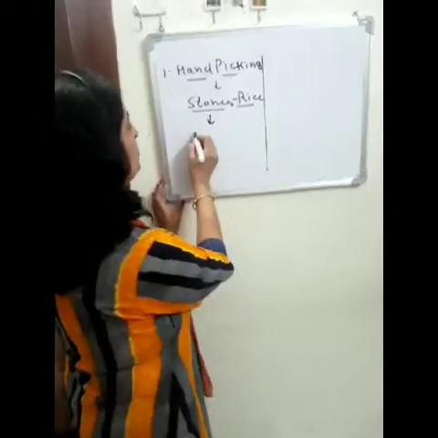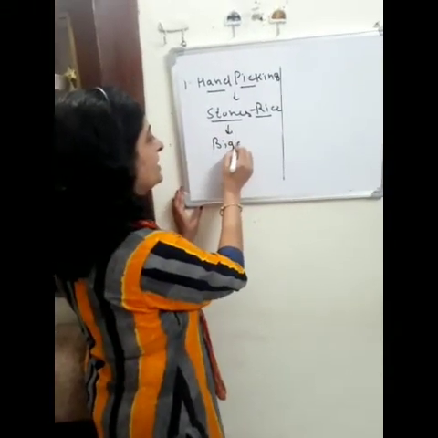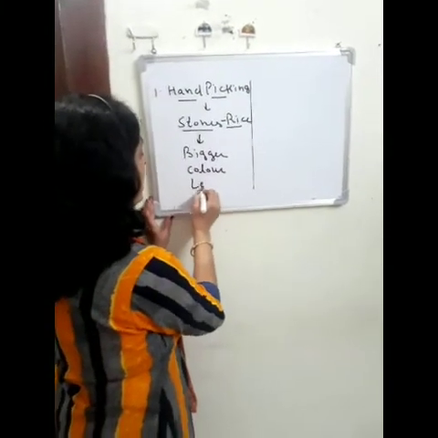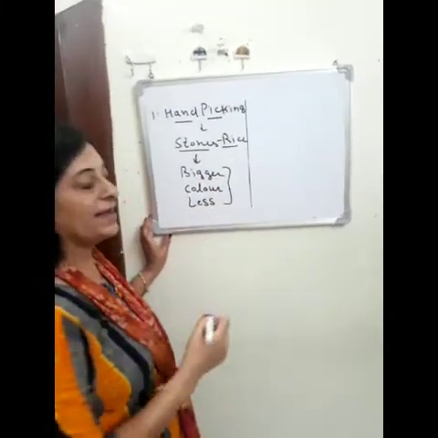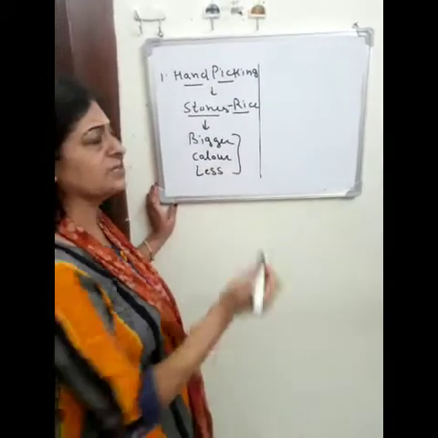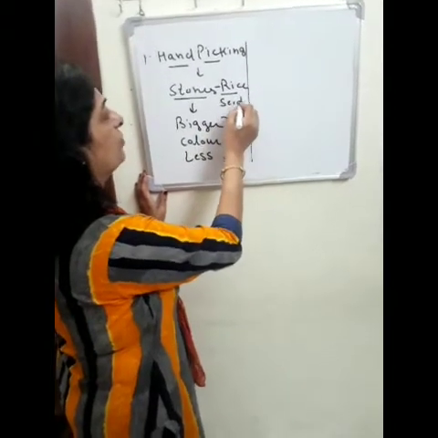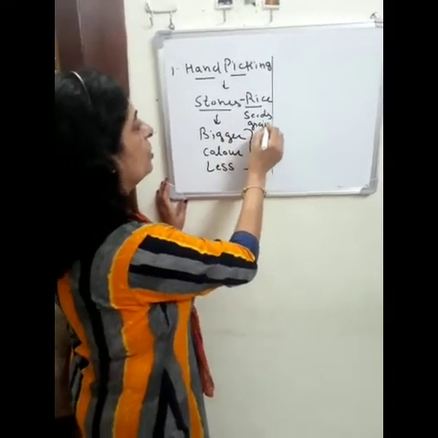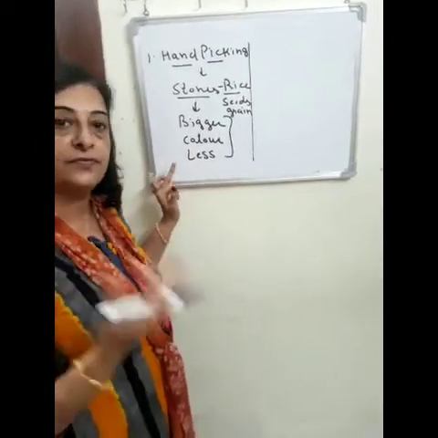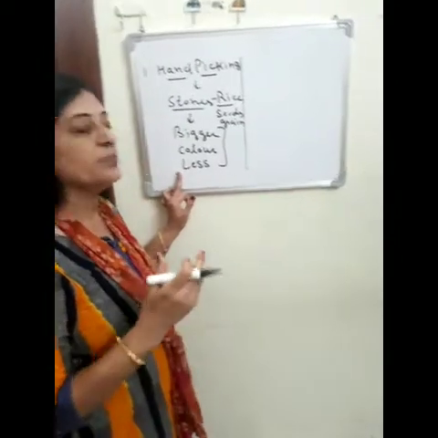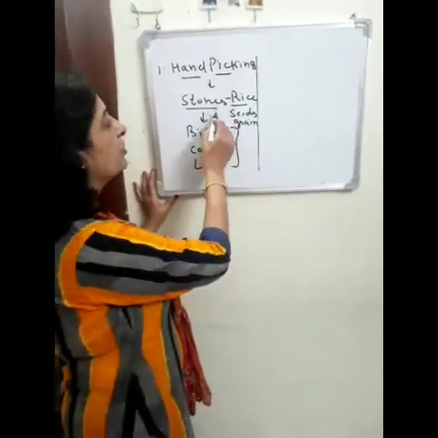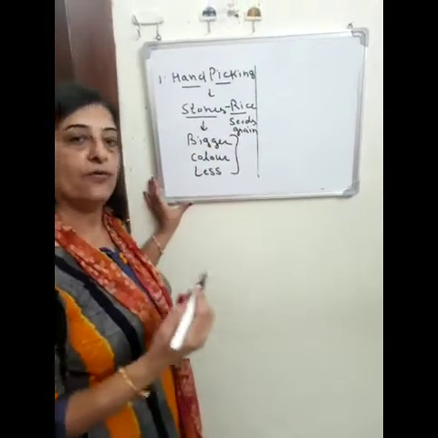When the stones are slightly bigger in size, differ in color, and are less in number, then we can easily separate the stones from the rice or the pulses or any other seeds of the grain. So on the basis of their sizes, difference in their color, and their lesser number, we can easily separate the impurities from the seeds of grain.